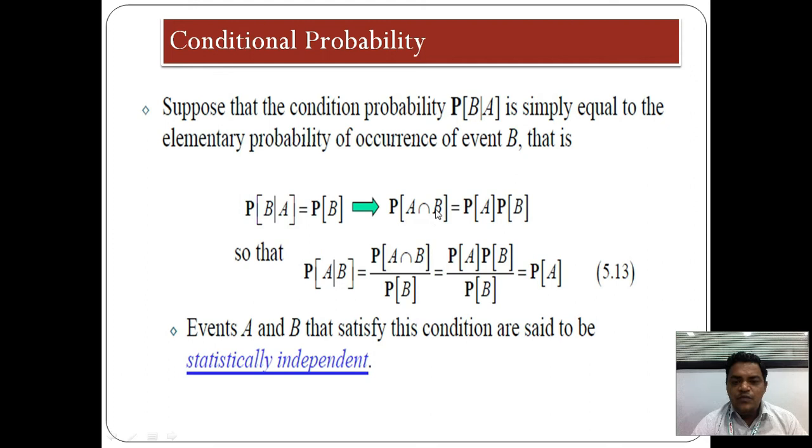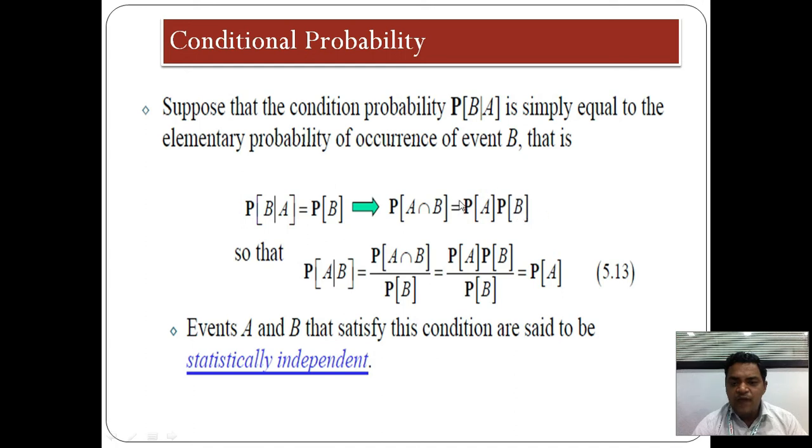In this case, the value P of A intersection B is equal to P of A into P of B, which is P of A intersection B equal to P of A into P of B.